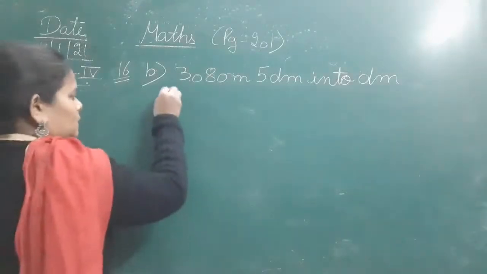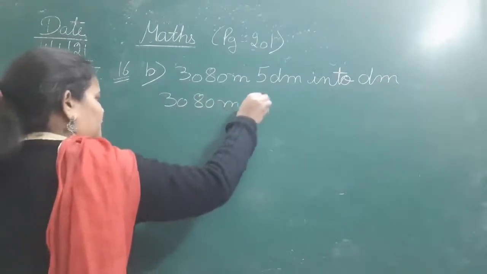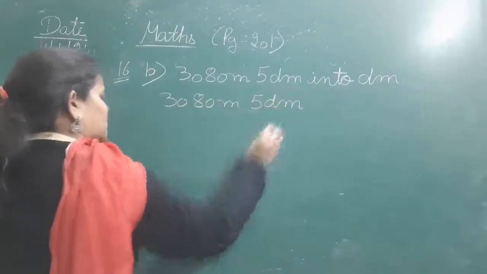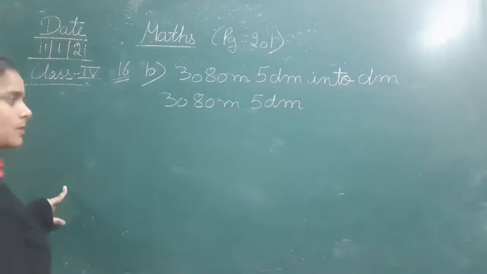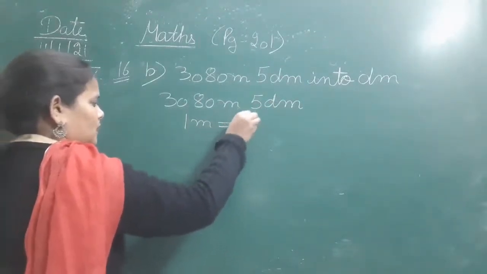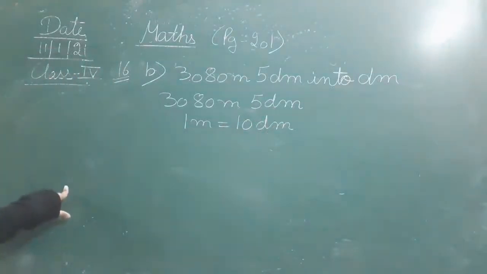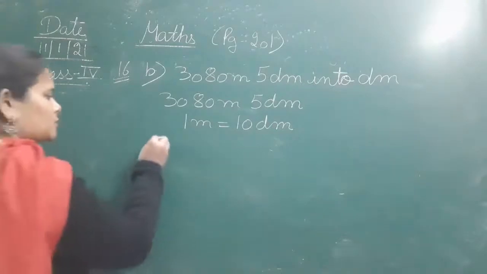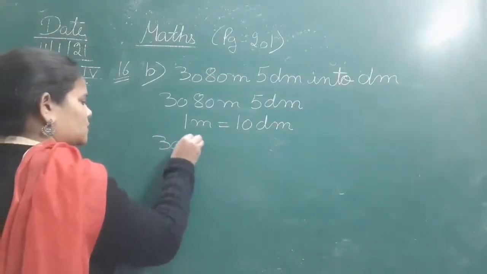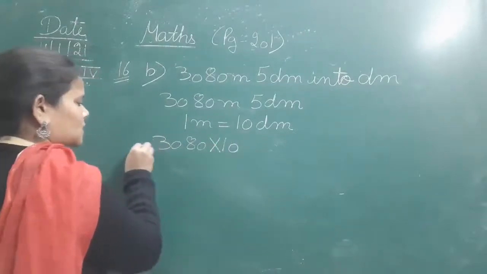देखिए, 3080 meter and 5 decimeter. हमें इसे किस में कन्वर्ट करना है? डेसीमीटर में. 1 meter is equal to 10 decimeter. So 3080 meter को जब हम decimeter में चेंज करेंगे, we will multiply it with 10.